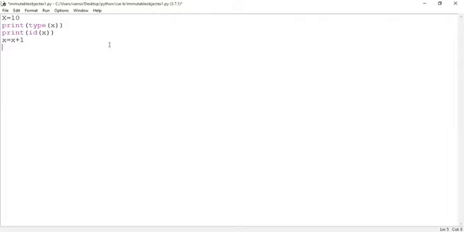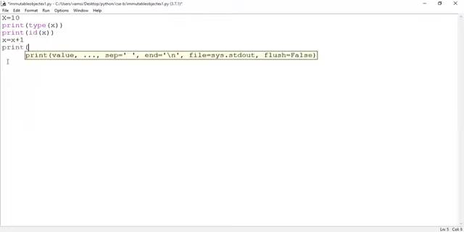So a new object is created. Within the new object, the value of X will be 11. Now the address of X will be changed or not? Yes, sir. So print the address of X.